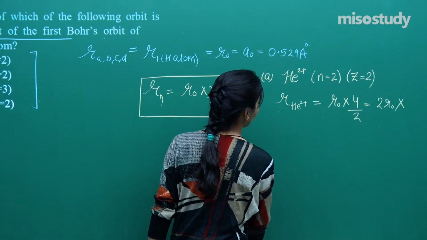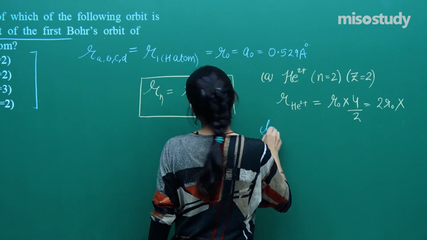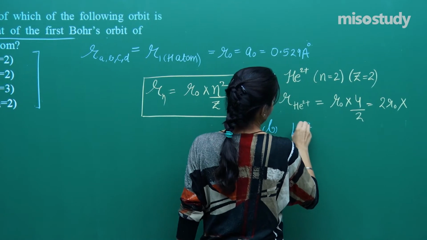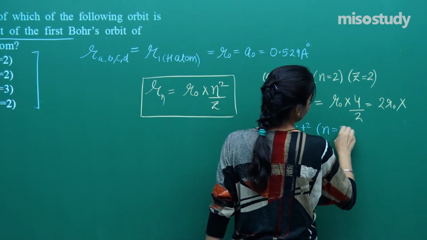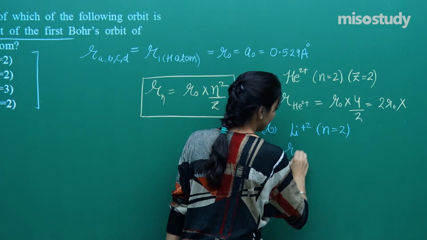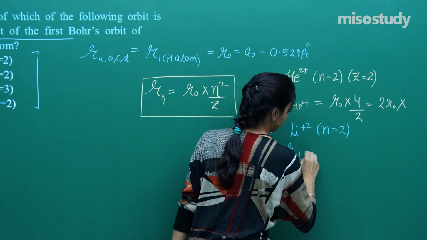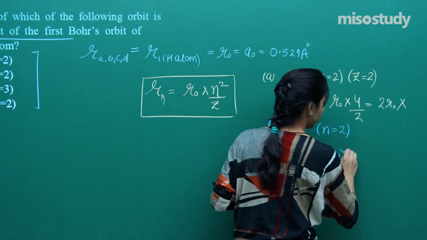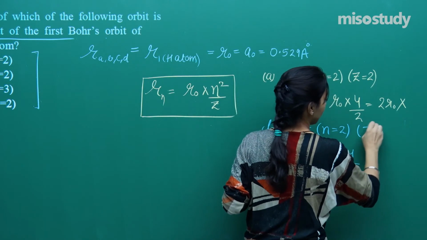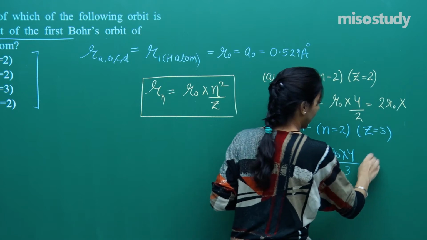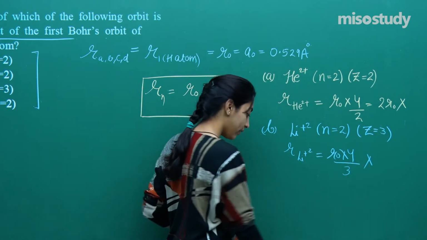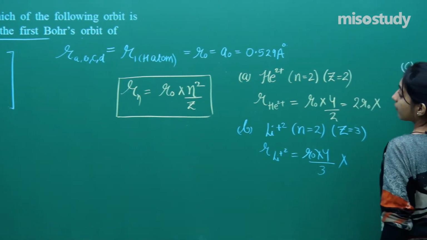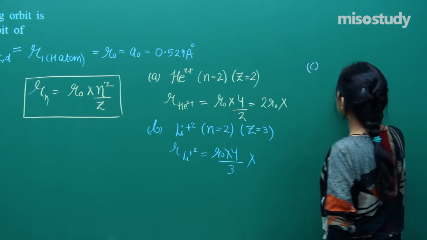Let us move on to the second part, which says lithium 2 plus with the second orbit. So again, the radius of lithium 2 plus will be equal to R naught into n square, 4 divided by atomic number 3. Again, this is not the answer, right? Moving on to the third case, which says lithium 2 plus, n is equal to 3.